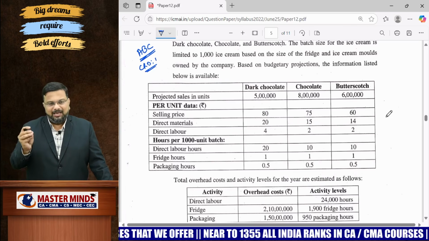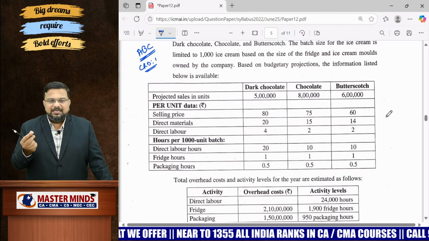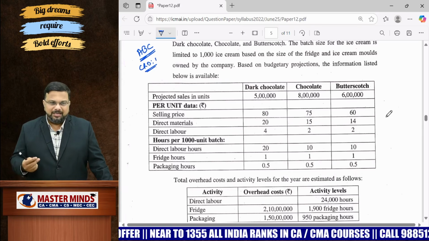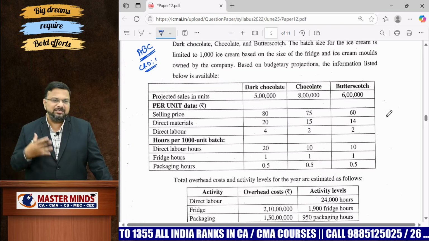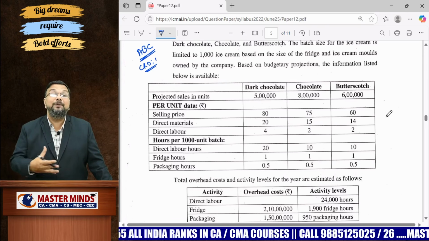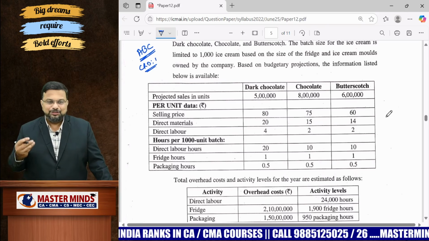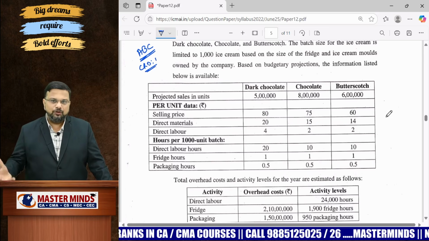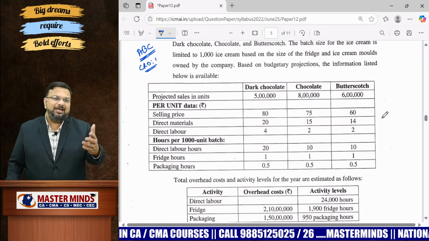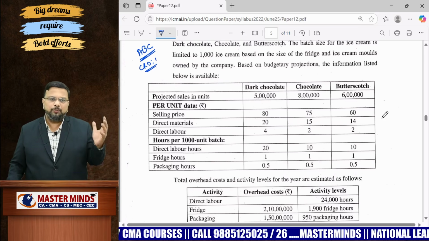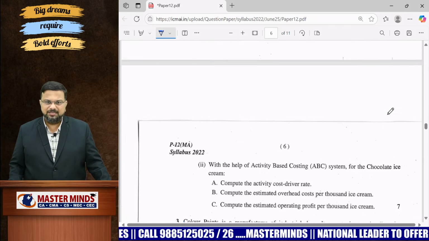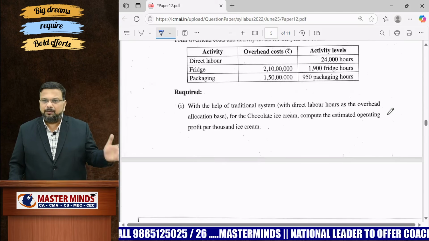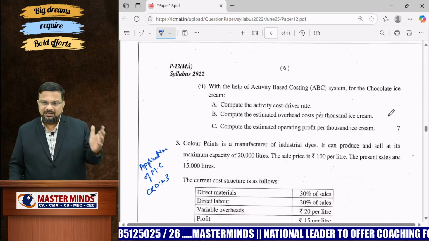The key thing when it comes to management accounting is having patience when going through the question. If you are in a hurry and trying to answer each and every question, you will not be able to complete a single question. You need to be patient when reading the question. If you go through this question, you can easily understand it's all about procedure when it comes to ABC, activity based costing. So the second question is from ABC. They have asked us to prepare both on the traditional system as well as under ABC.